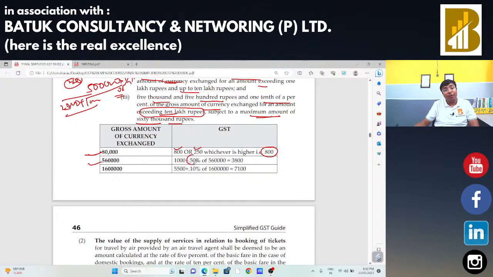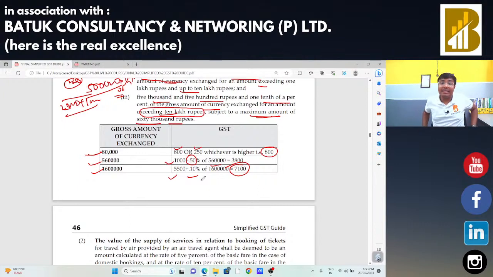So 0.50% of that 5 lakh 60,000, that is 2,800, plus 1,000, that is 3,800 will be the value of supply. Third situation, 16 lakh rupees, that is in excess of 10 lakh rupees. In that case, 5,500 plus 0.10% of 16 lakh rupees, that is total 7,100 rupees. So the 7,100 rupees will be the value of supply.